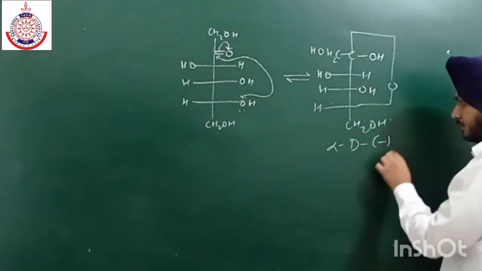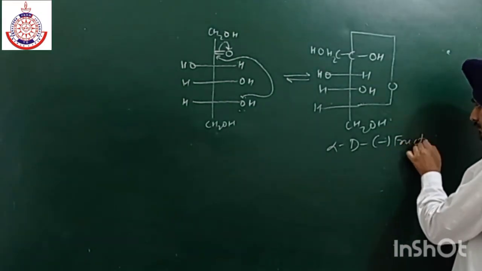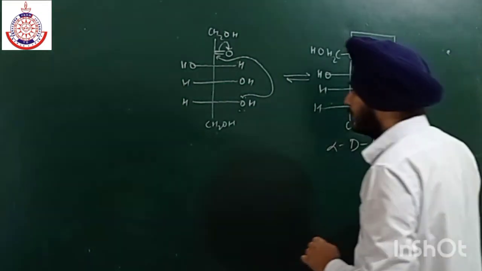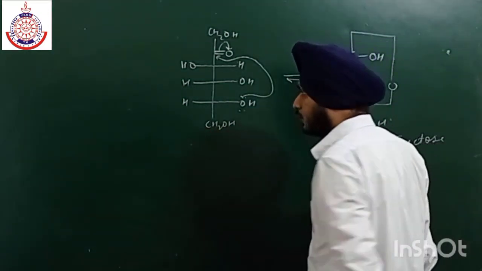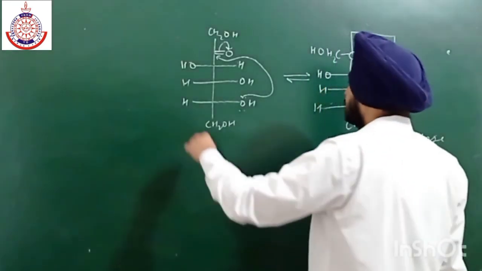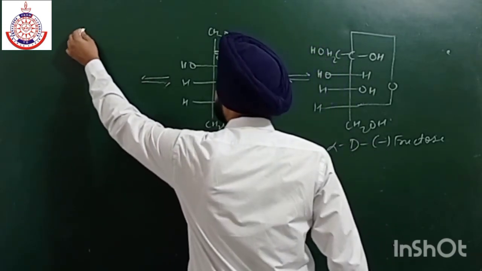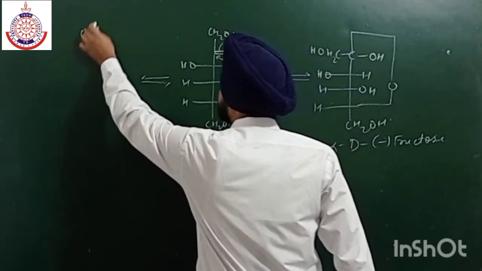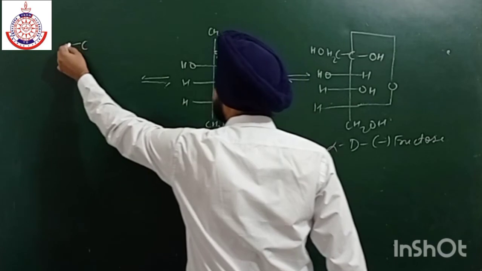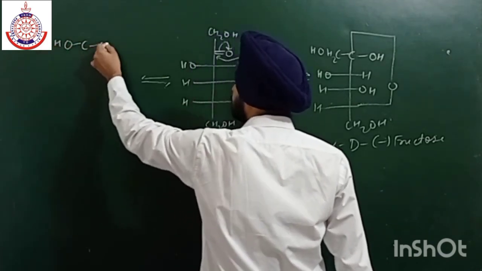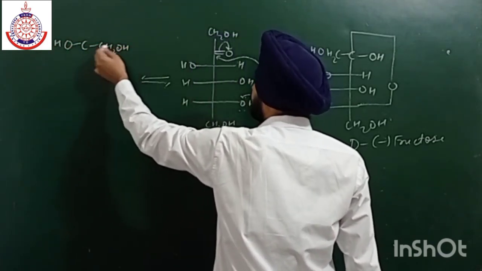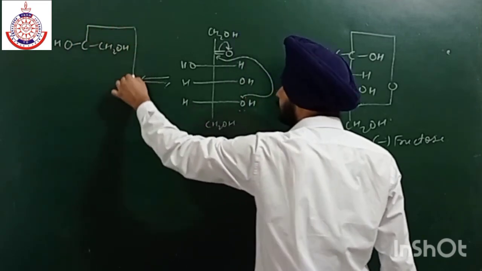This fructose has negative specific rotation. It is levorotatory. The negative sign shows that it is levorotatory. Then we have the beta form. In beta form, the OH group is on the left side.